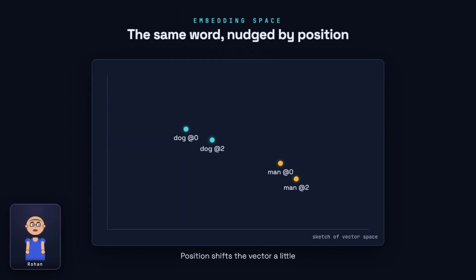Picture the vectors as points in space. The two dog points still sit close together because it's the same word, but position nudges them apart just enough. Attention can now use that nudge to tell who came first. Order has quietly entered the geometry.